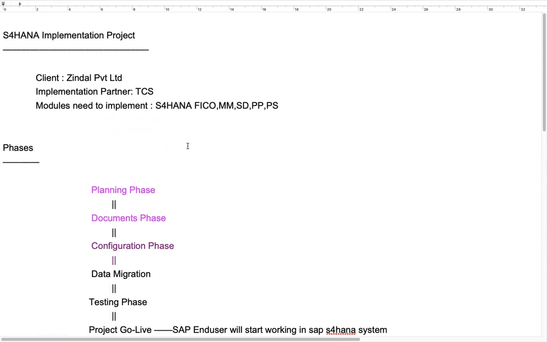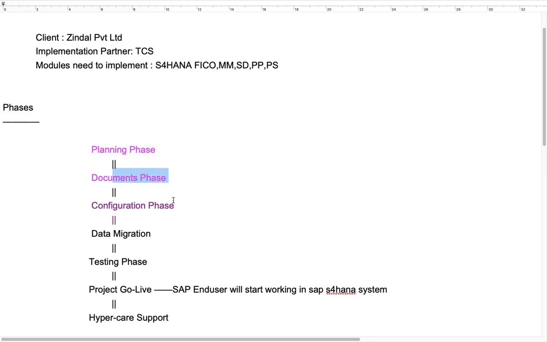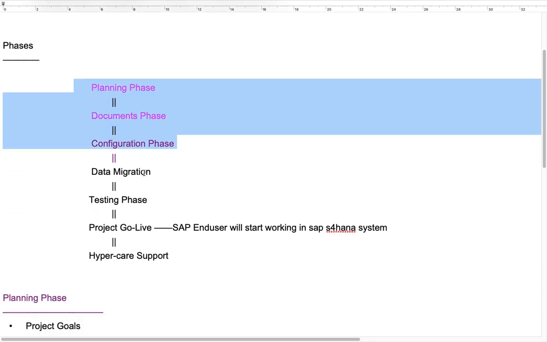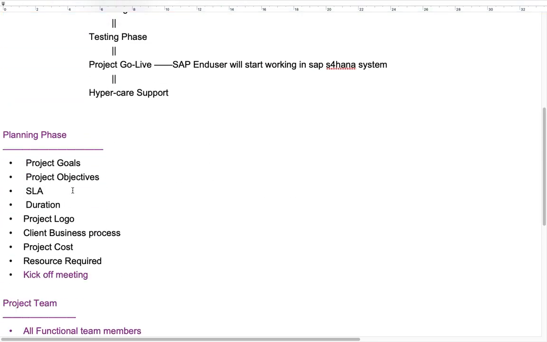So far we have discussed the planning phase, document phase, and configuration phase. So in the planning phase, what happened? Your role is nothing. You just attend the kickoff meeting.